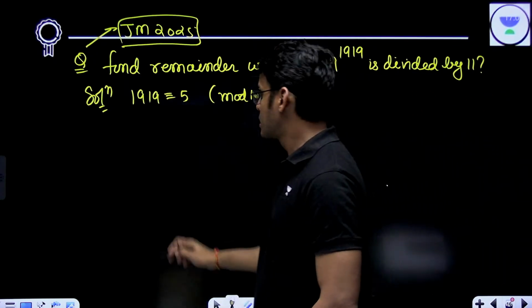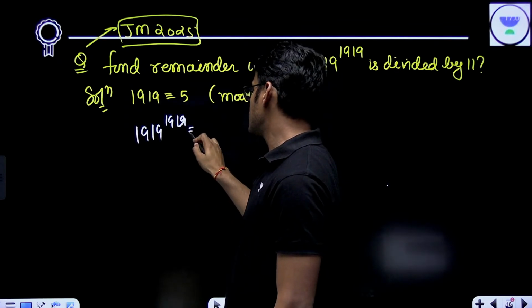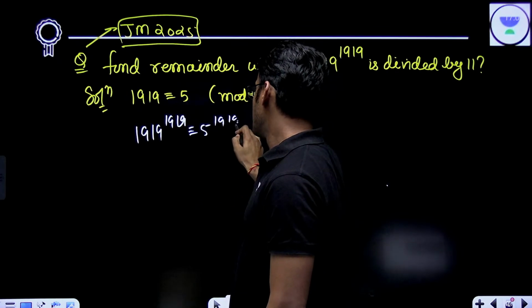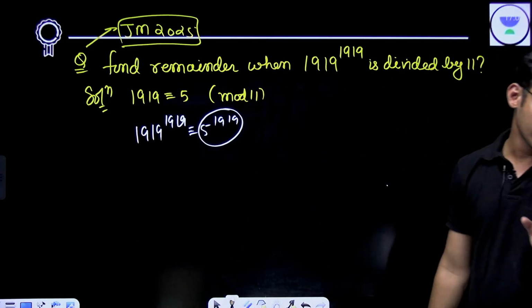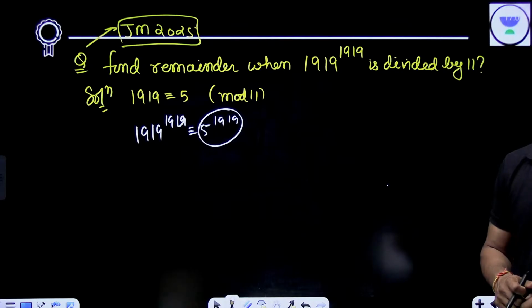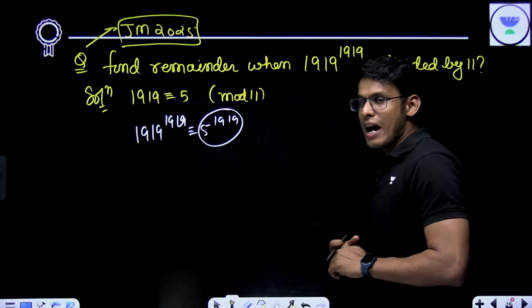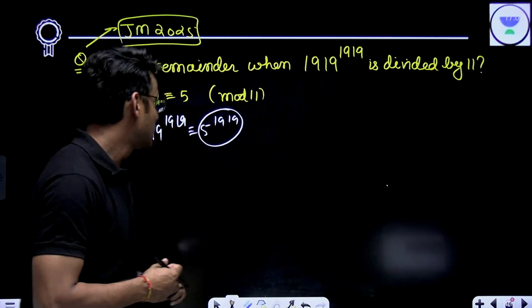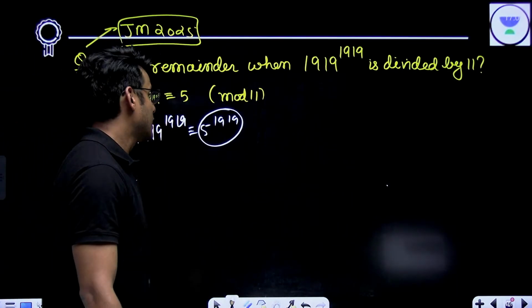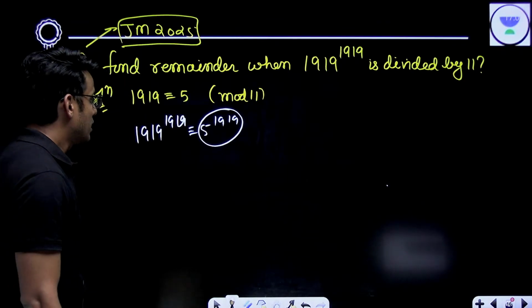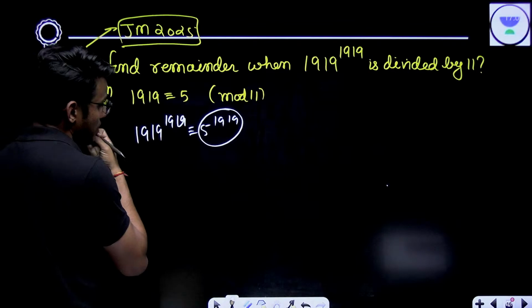We just did this. Now 1919 to the power 1919 is congruent to 5 to the power 1919, which means I have to deal with this: 5 to the power 1919.